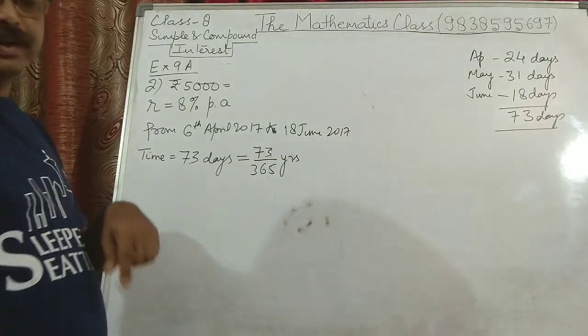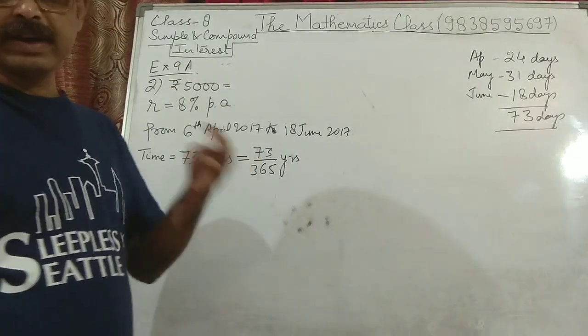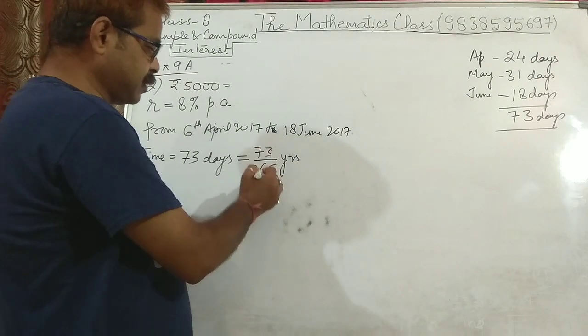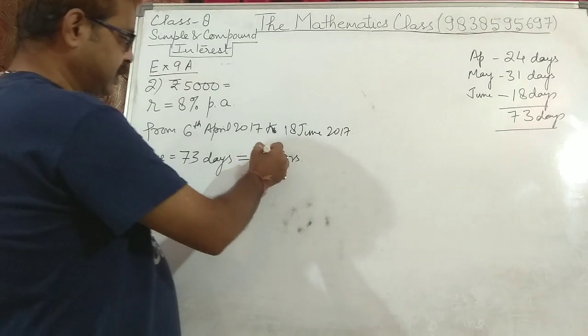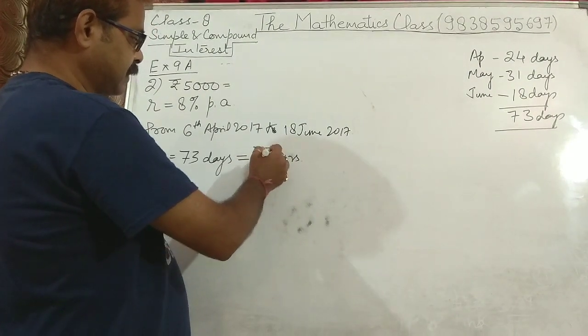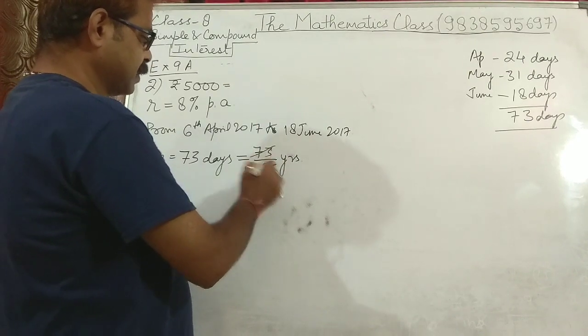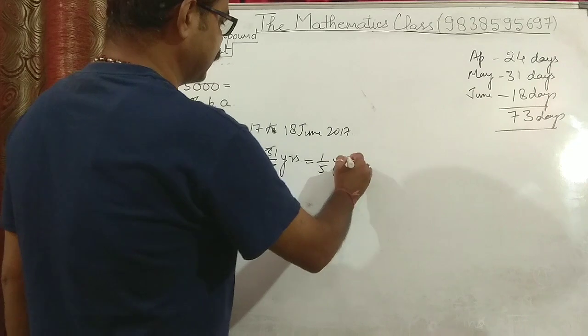So time can be written as 73 days. Now these 73 days have to be converted into years. So we will divide by 365 because 1 year has 365 days. So 73 upon 365 years. Now if you solve, 3 5s are 15, 5 3s are 15, 5 7s are 35, 1 upon 5. This comes out to be 1 upon 5 years.